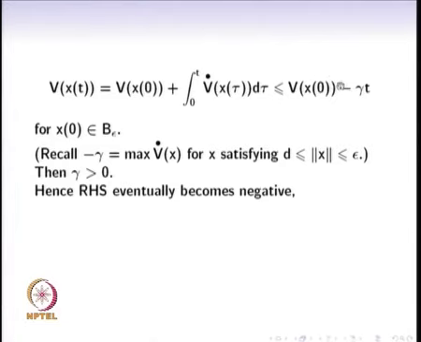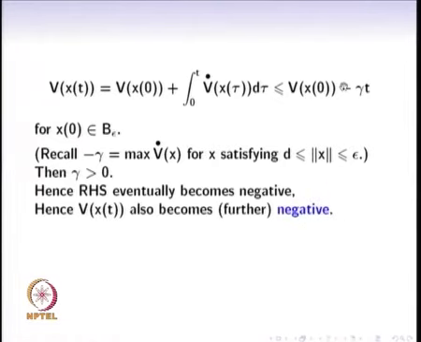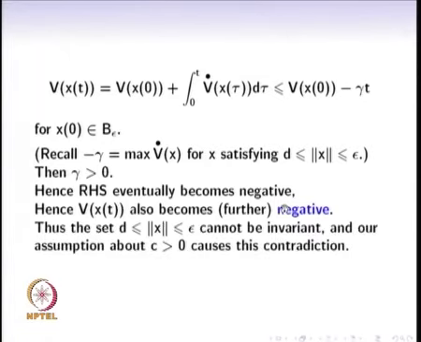This is a line sloped downwards, so there is some time instant t for which this quantity becomes negative, and v of x of t, which is even smaller, will also eventually become negative from that time onwards.